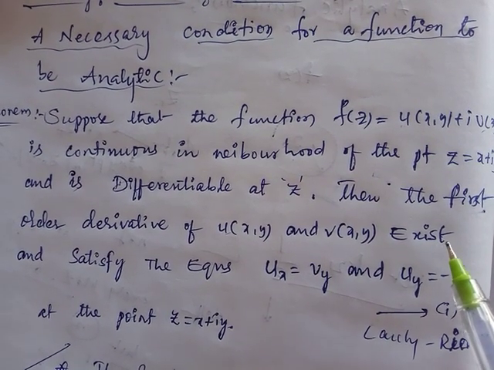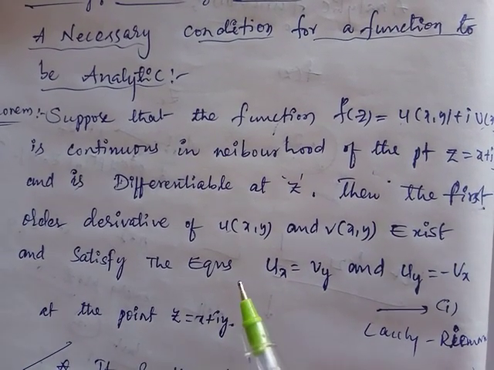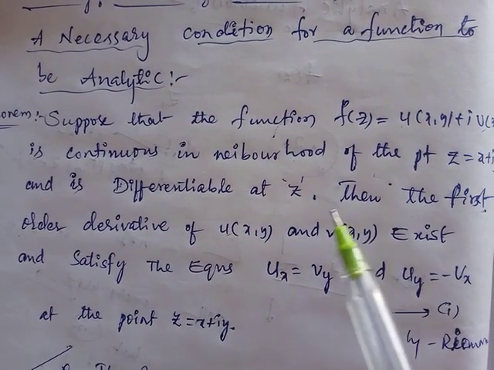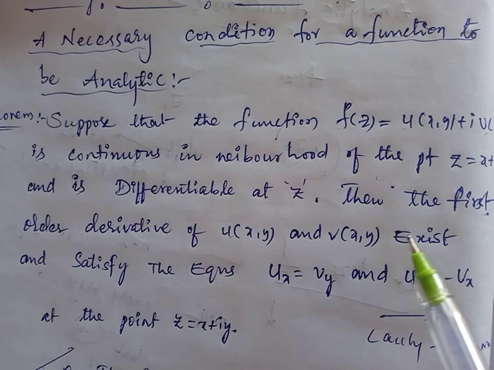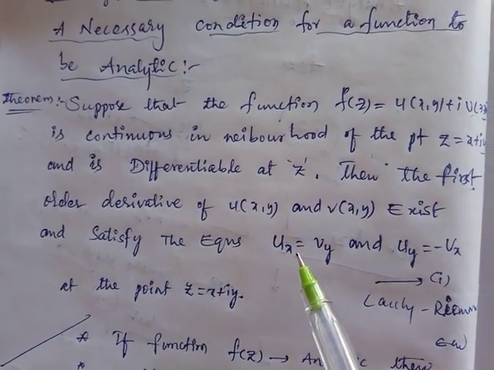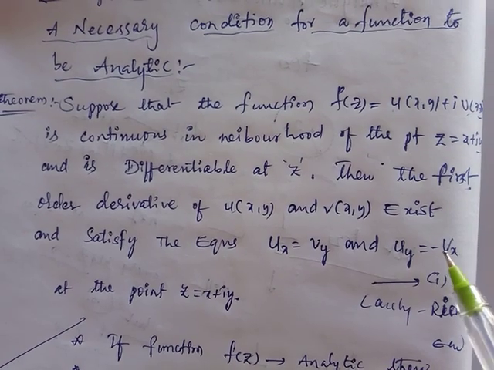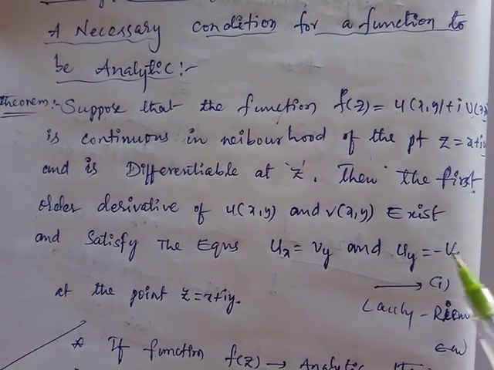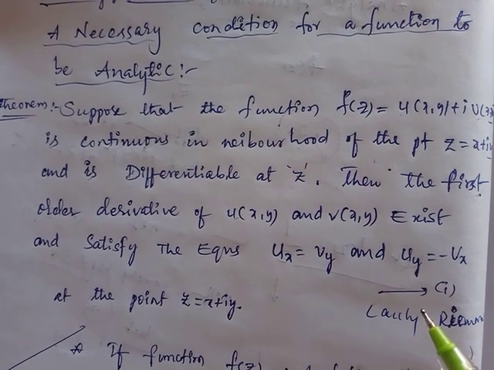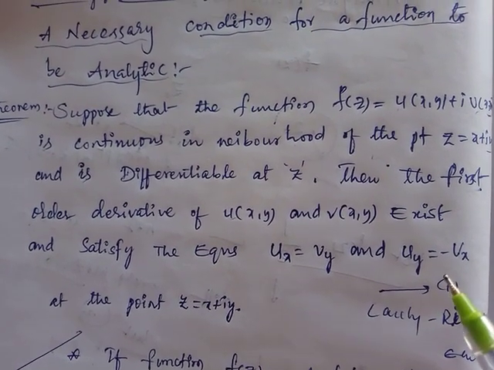Without existence of derivatives, you can't satisfy the Cauchy-Riemann equations. The first order derivatives exist and satisfy u x equal to v y and u y equal to minus v x. This relation is called the Cauchy-Riemann equations. We simply call them CR equations. Okay, we have the proof, we will discuss here.